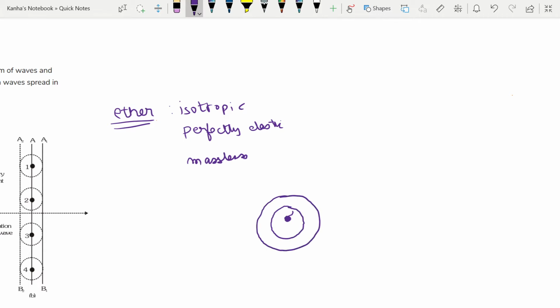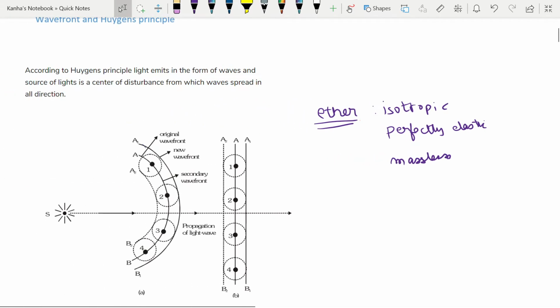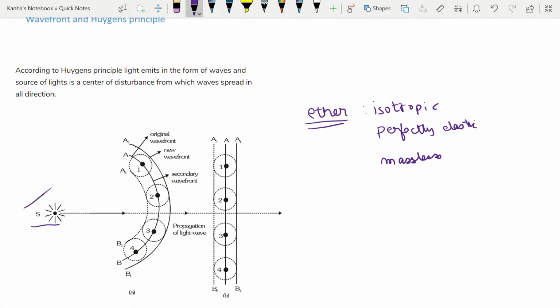And how does the wavefront propagate? First of all, these are all disturbances. Let's look at this diagram here. You have a source. The source will emit wavefronts in all directions. So, if this is the source, it emits a wavefront like this. At time t equal to t naught, the wavefront is looking like this. Then at a time, let's say t plus delta t, the wavefront would have propagated to some new distance, let's say this one. And how is this propagation done?